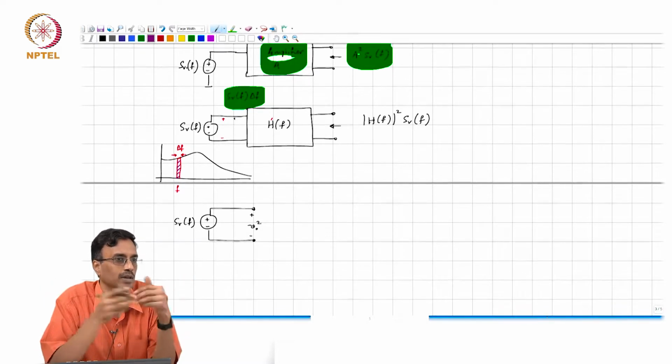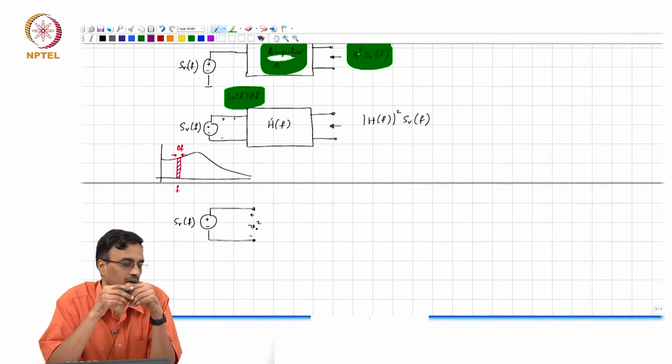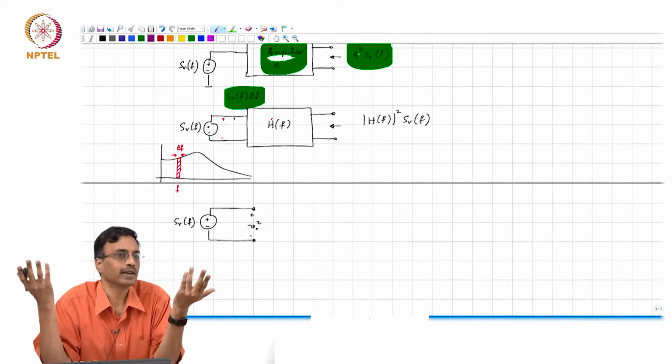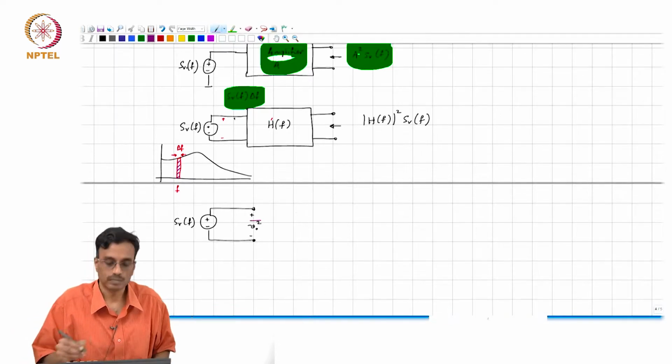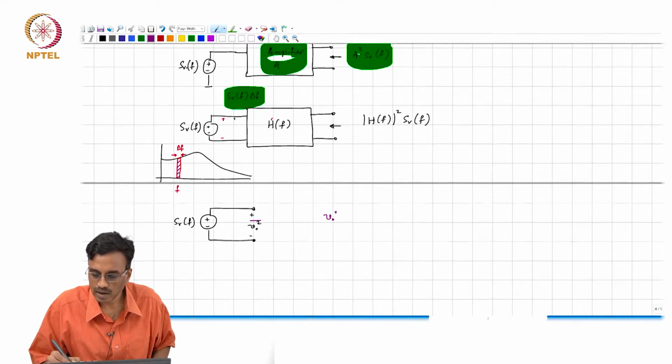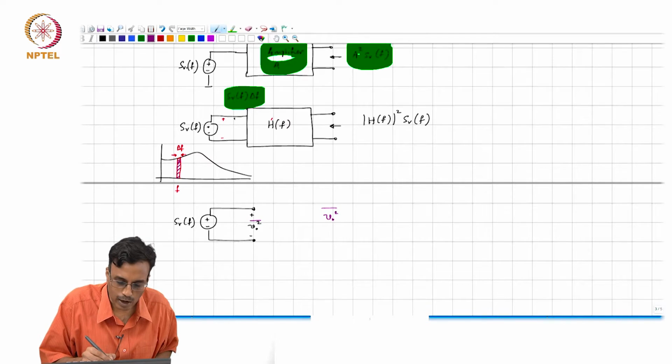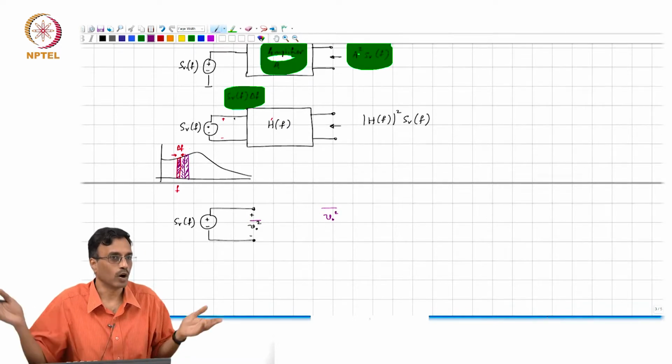So, if I do not put a filter at all, what would be the total mean square noise? It is simply the mean square value of this component plus the mean square value of that one plus the mean square value of this one and so on.